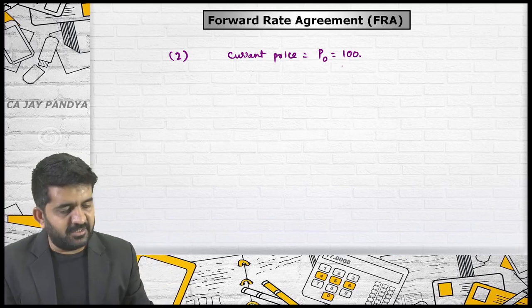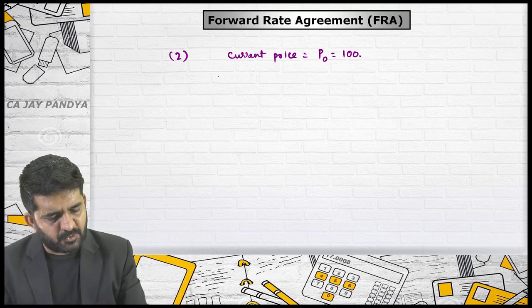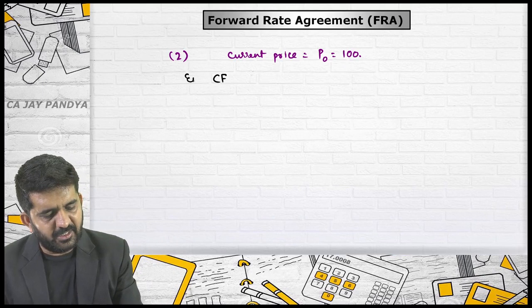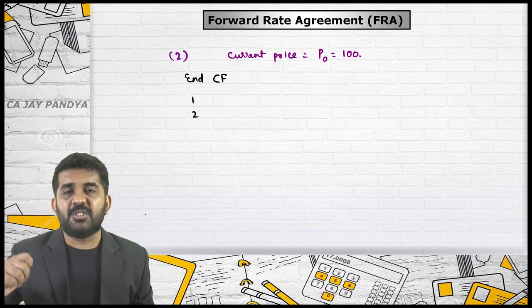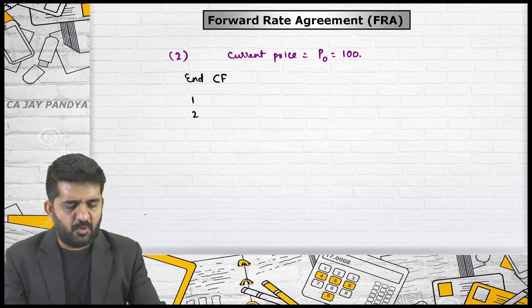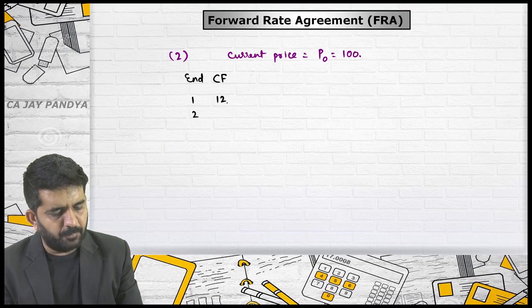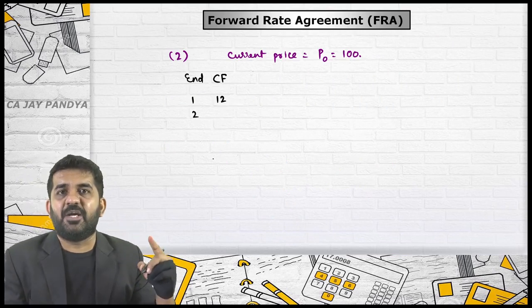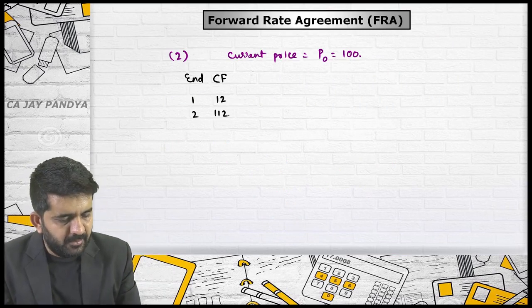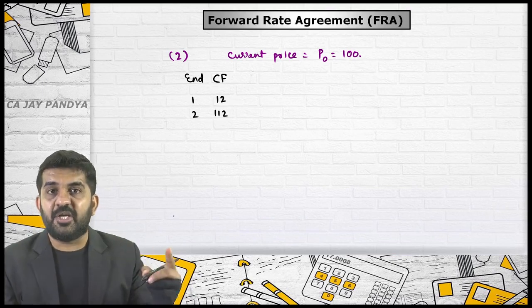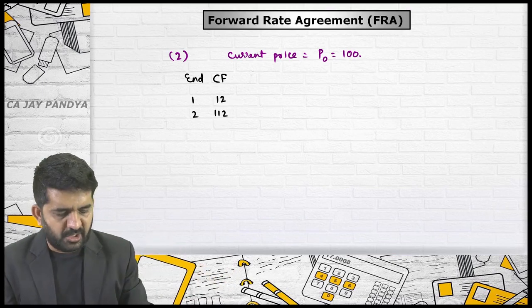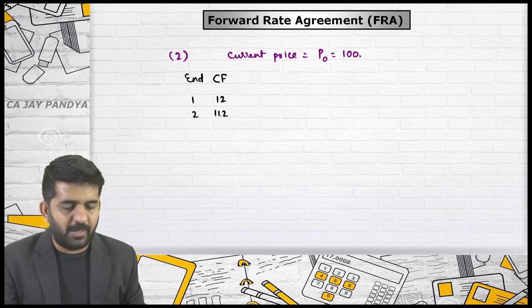If I invest in this security, what will be my cash flows? At the end of first year, second year. Because the maturity is 2 years, the cash flow will be for 2 years. What are the 2 years cash flow? It will be 12 rupees, because interest is always paid on face value, and 112 rupees, which is interest plus redemption value. This is 12 rupees. This is 112 rupees.